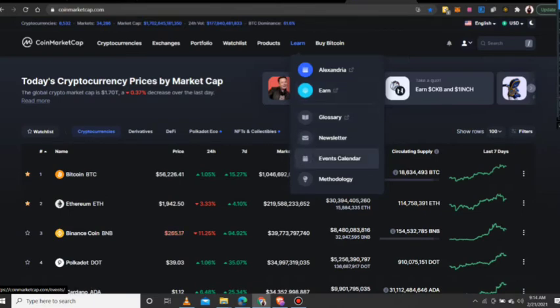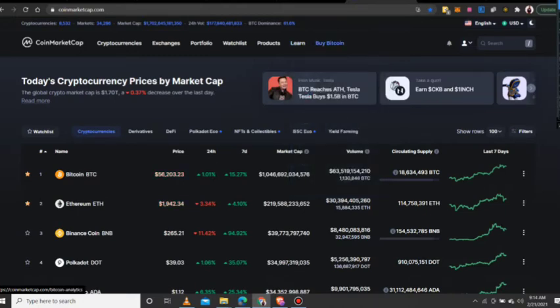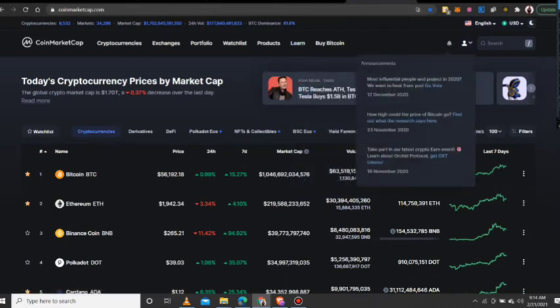You see event calendars that are coming, newsletter, glossary, methodology. There's a lot. And what buy Bitcoin. That is why Bitcoin is the dominant cryptocurrency out there. You can see your notifications that are coming in. See notifications that are very, very important too. Take part in some things.